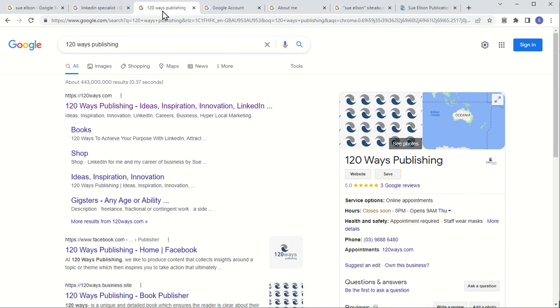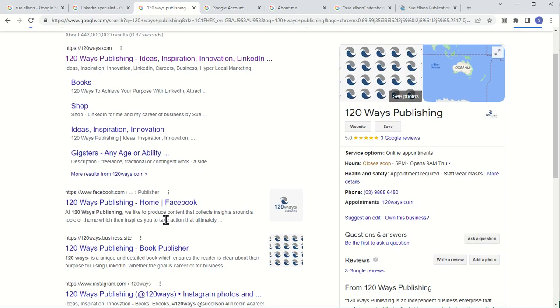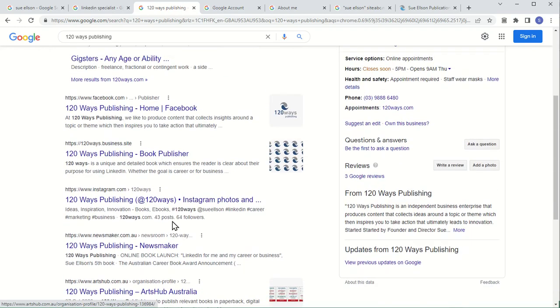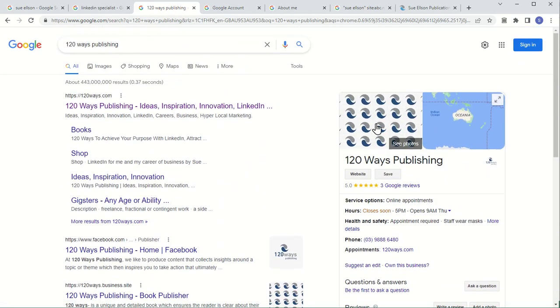Now, I also created a business called 120 Ways Publishing. So if you Google that, you can see that, again, everything that comes up on the first page of search results is something that I have created. And over here on the right is, again, my Google My Business profile.